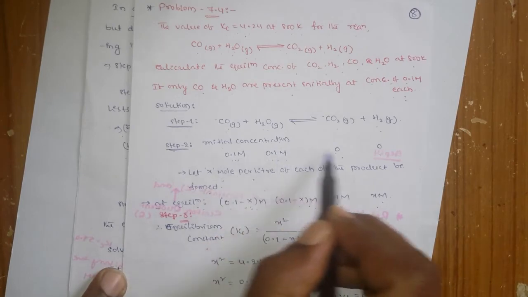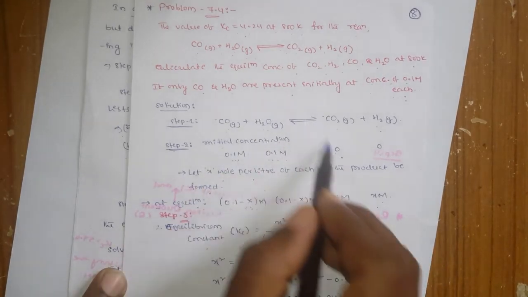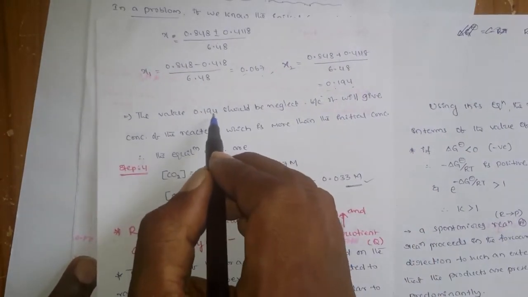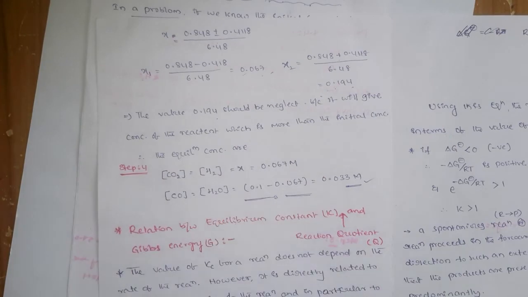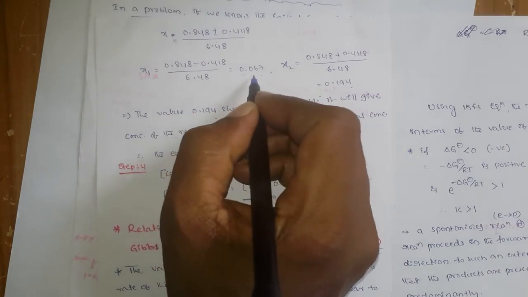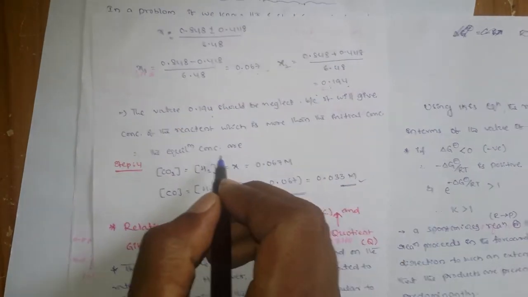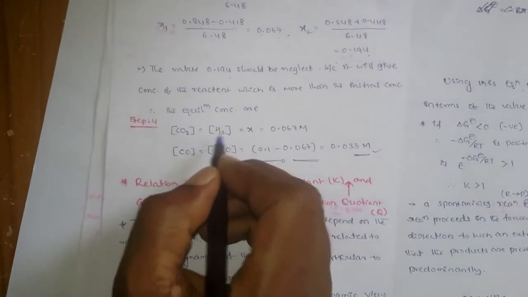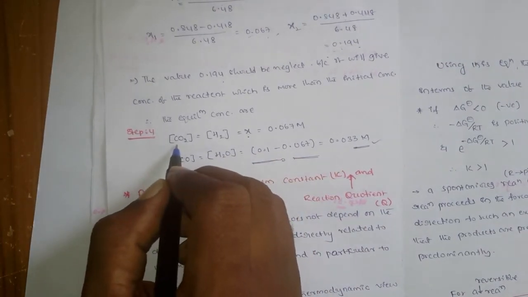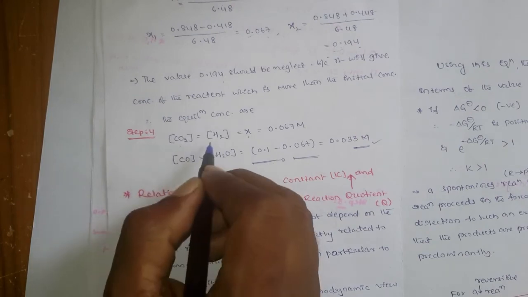Whatever amount is present here, only that much can be converted; there is no chance of converting more than that. Okay, so what is x here? It is 0.194. That means it is more than 0.1, so there is no chance to get that much. So obviously the other answer, 0.067, is the right answer, and you take it as x. What is that x? The x is nothing but the equilibrium concentrations of carbon dioxide and hydrogen.